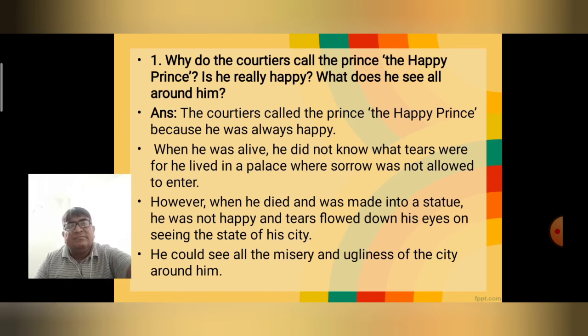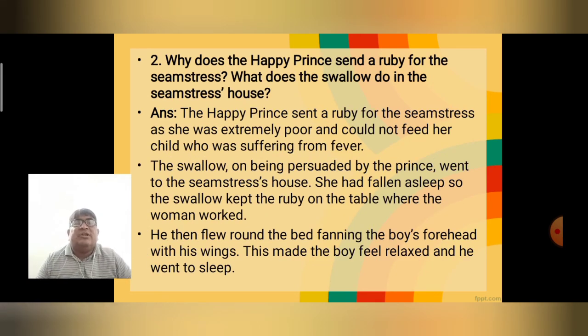Now let's see question number 2. Why does the Happy Prince send a ruby for the seamstress? What does the swallow do in the seamstress's house? The Happy Prince sent a ruby for a seamstress, and she was extremely poor and could not feed her child who was suffering from fever.